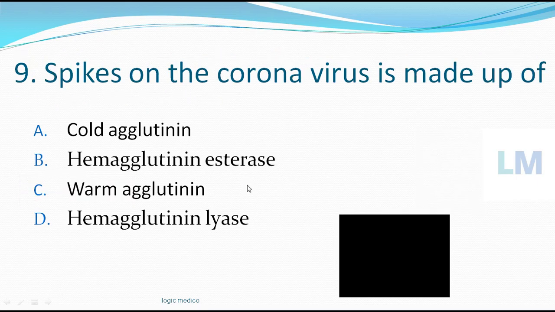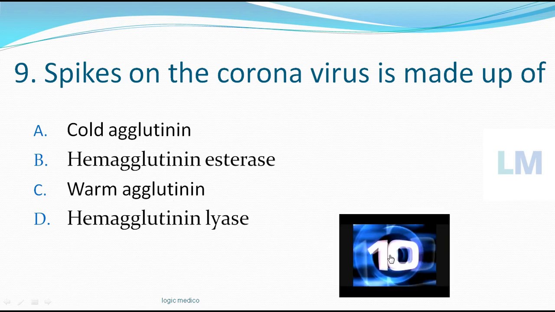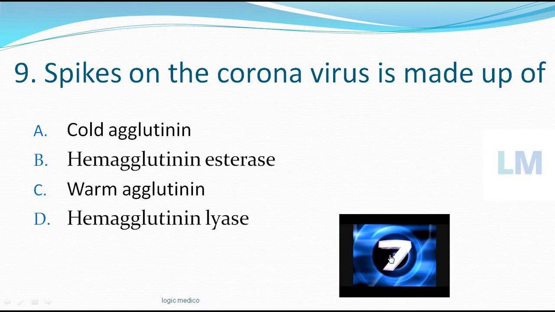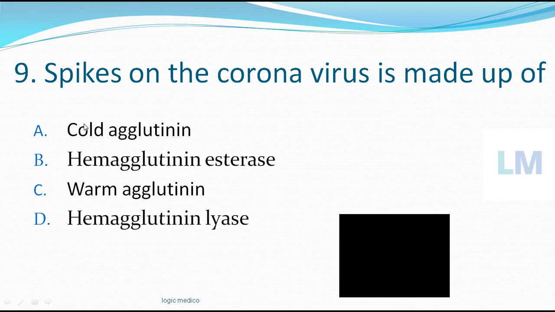So the spikes on the coronavirus, which I just now told you, are made up of what? Options: cold agglutinin, hemagglutinin esterase, warm agglutinin, hemagglutinin lyase. Time starts now. So cold agglutinin or hemagglutinin esterase, warm agglutinin or hemagglutinin lyase.